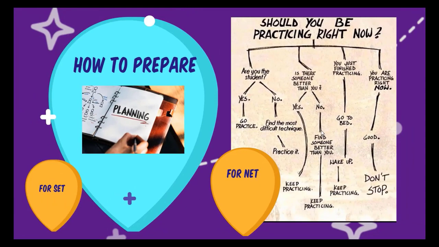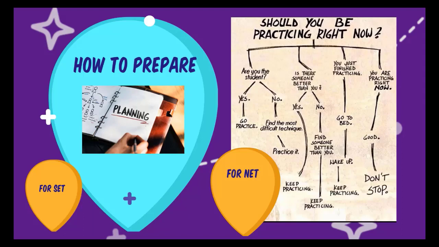So how to practice for NET preparation? This is the chart I am going to explain. Are you a student? If yes, go to practice. That means first you download the syllabus, find out what the content is, get some books, and get some help from others. If you are not a student, if you are a teacher or a professor, find the most difficult techniques, the most difficult parts you have not gone through. Practice it.